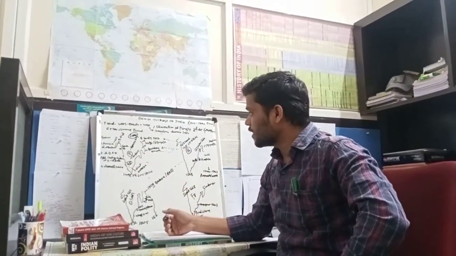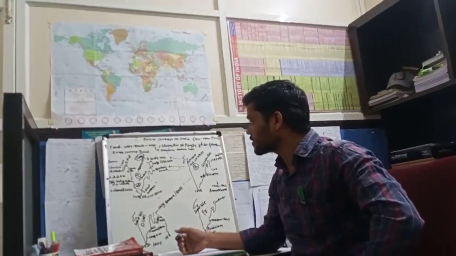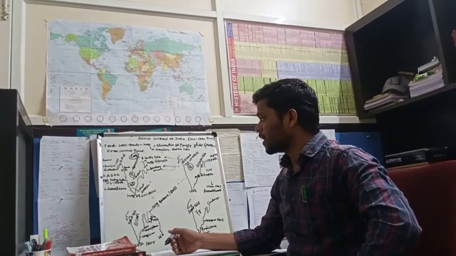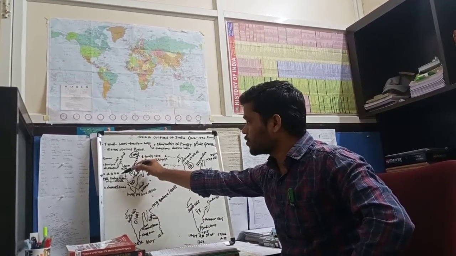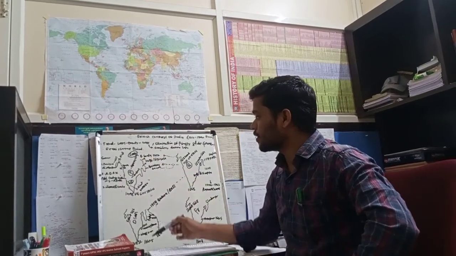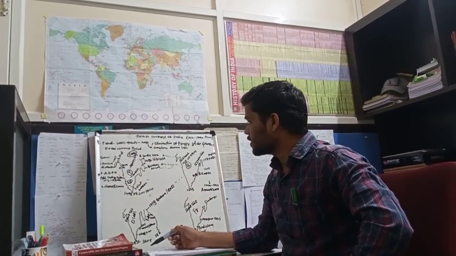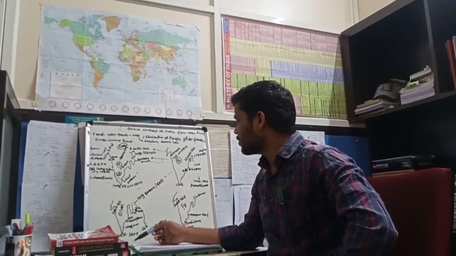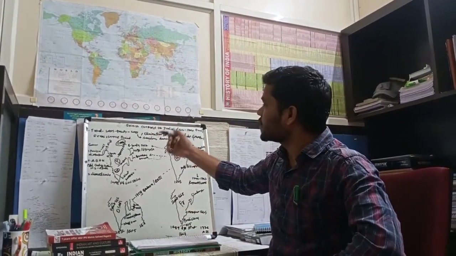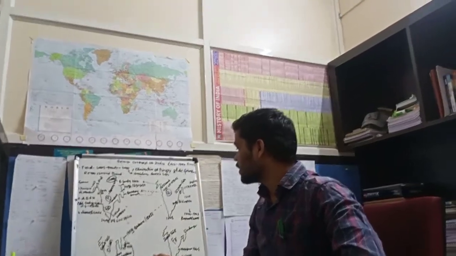The first governor to come to India was Francisco de Almeida, then Alfonso de Albuquerque, then Nino de Cunha. These Portuguese governors came to India. In the same scenario, other European countries also came to India.